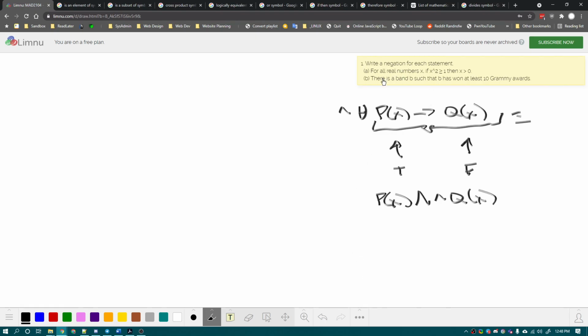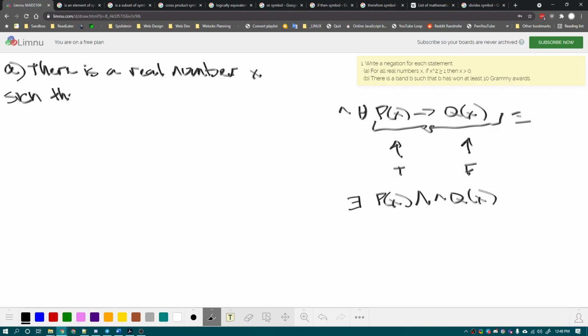Okay? And it also has to be an existential statement. The opposite of a universal is an existential. Okay? So for part A, it will be there is a real number x such that x squared is greater than or equal to 1.